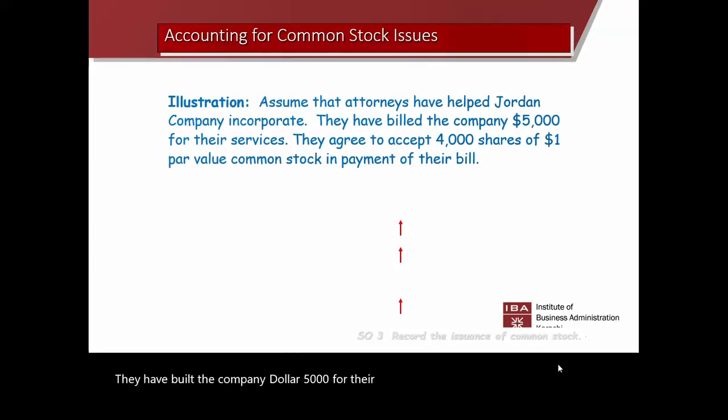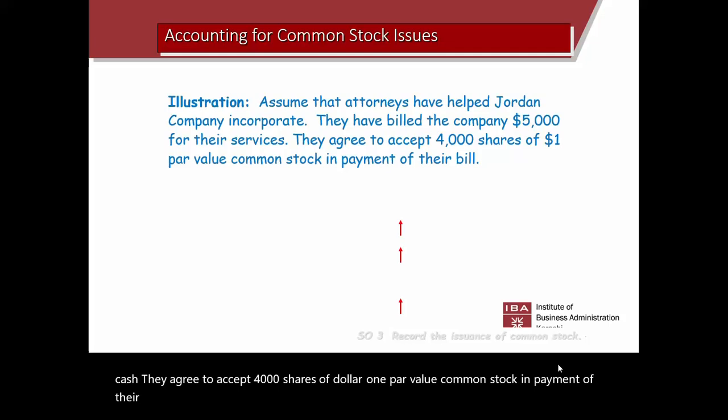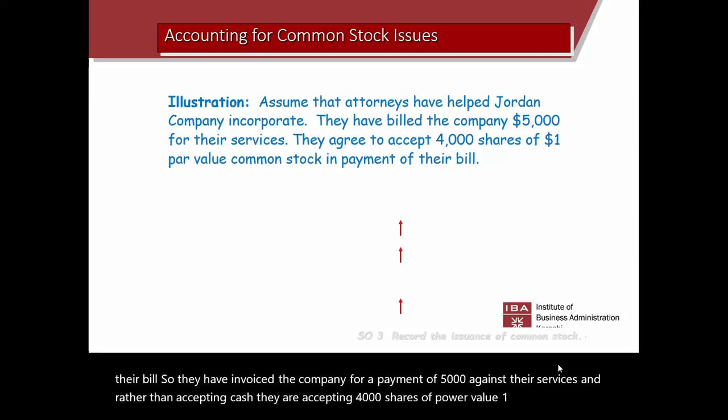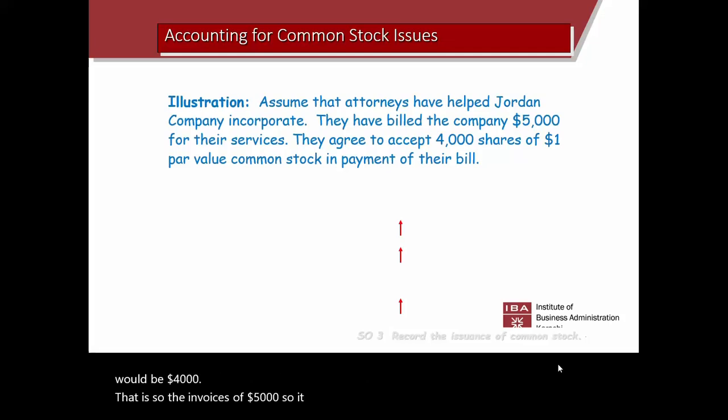They agree to accept, rather than cash, 4,000 shares of $1 par value common stock in payment of their bill. So they have invoiced the company for a payment of 5,000 against their services, and rather than accepting cash, they are accepting 4,000 shares of par value 1. It means impliedly there is a $1,000 premium, because the par value, the legal capital of 4,000 shares would be $4,000, whereas the invoice is of $5,000. So it means the implied value of a $1 par share in the market is supposed to be 1.25.